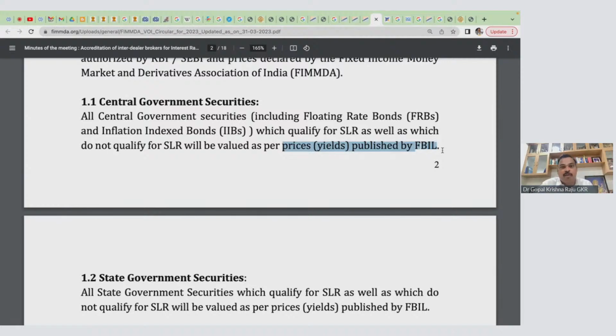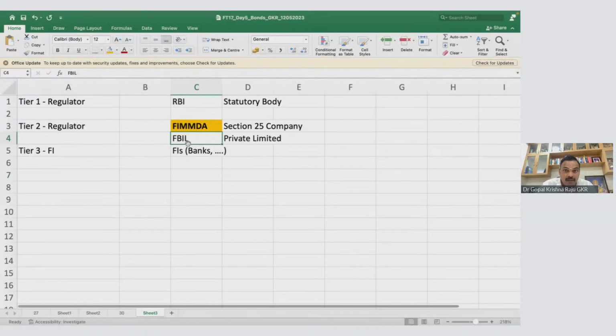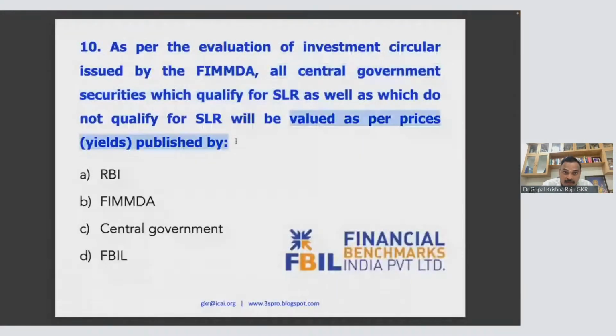Please understand, RBI cannot do everything. That is why it has delegated. So that will be the price published by FBIL, not by the central government. FBIL is Financial Benchmark India Private Limited. Very, very important.